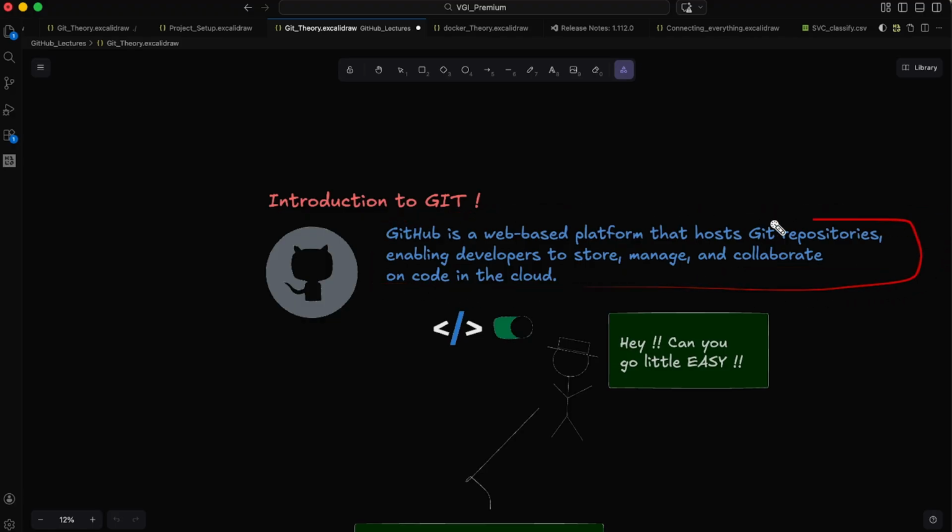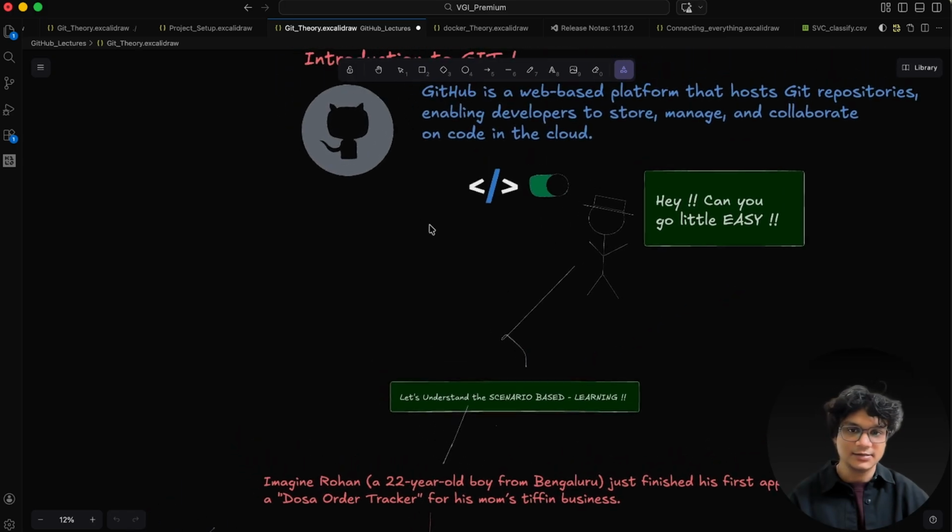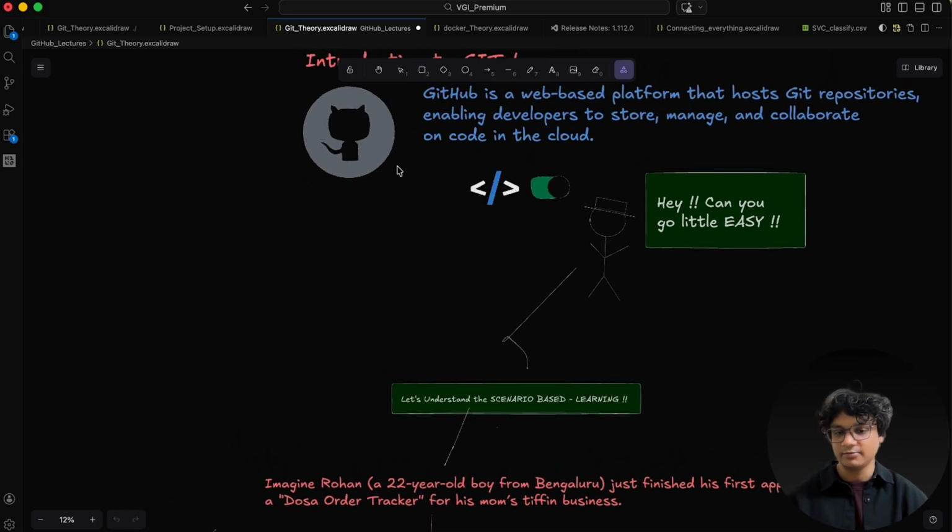Now these words are very generic. Why? Because these are very heavy words if you are hearing them for the very first time. So let me make it very easy for you. Because that is what I believe, that I create scenario-based learning so that you can understand the exact same concept with a scenario. So let's go very easy. Let's understand Git from the very basics.